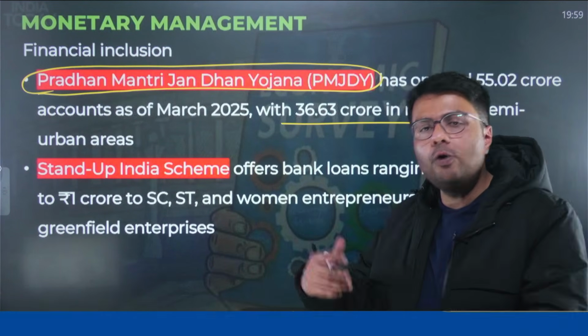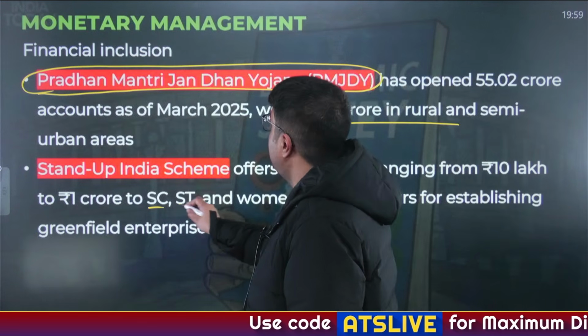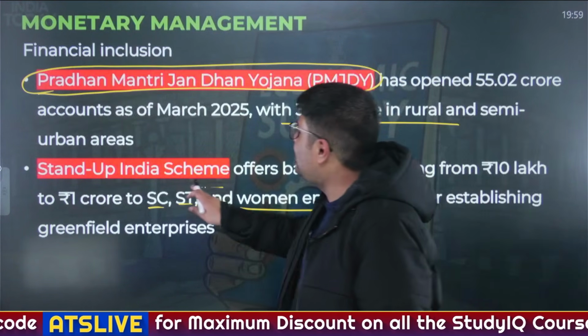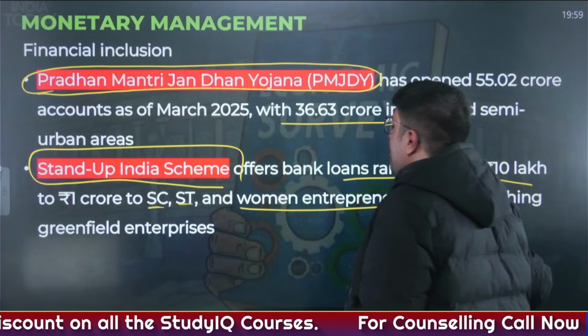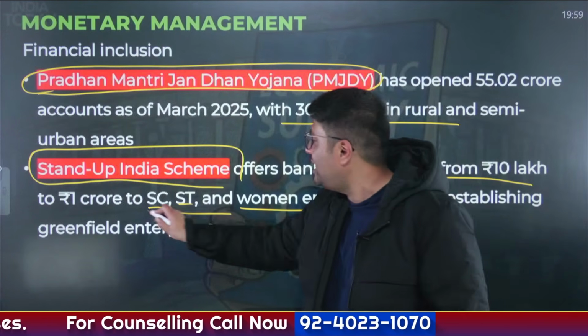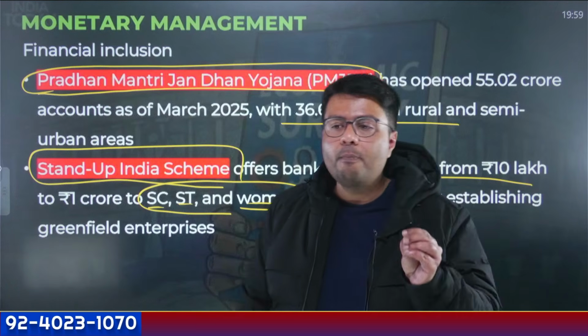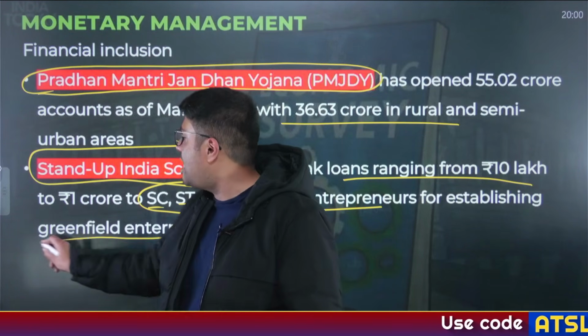Similarly, to offer loans to the marginalized sections of society, that is scheduled castes, scheduled tribes as well as women entrepreneurs, the government started the Stand Up India scheme, where loans are offered by the banks from 10 lakh rupees to 10 crores to budding entrepreneurs from these sections, and this also would mean setting up of new greenfield enterprises. What is a greenfield enterprise?